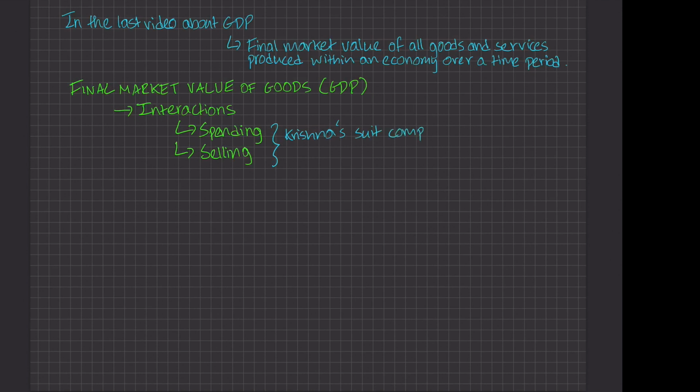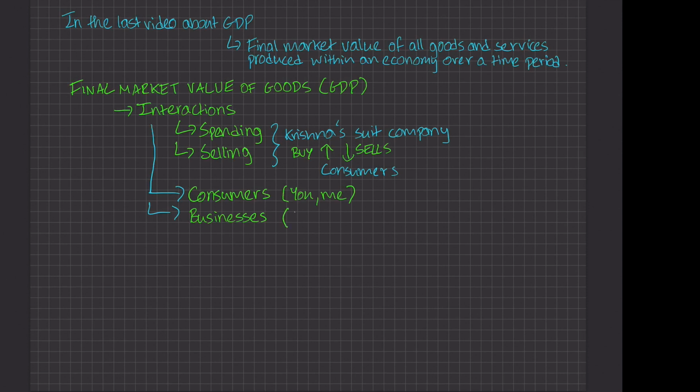Its final product, the suit, they sell to consumers like you and me, and we buy that final product. So those are interactions. Similarly, consumers like you and me buy and sell goods, so that's in the GDP as well because it's an interaction. Businesses as well. They sell products to consumers and they might buy materials from other companies to improve their own products. So they buy and sell as well.